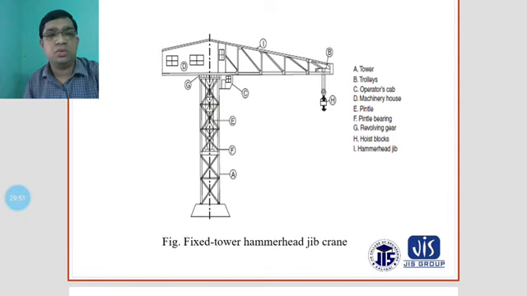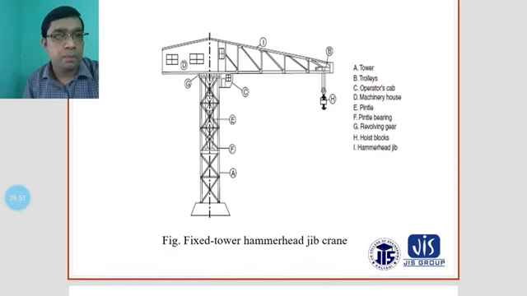E is the pintle, and F is the pintle bearings. G is the revolving gear.